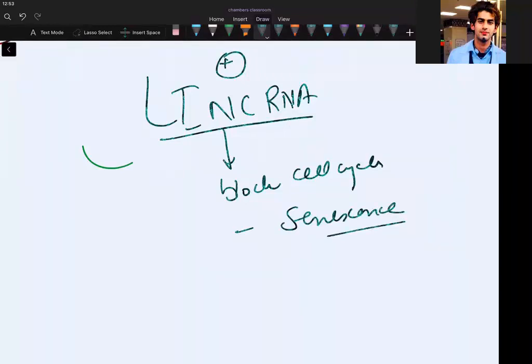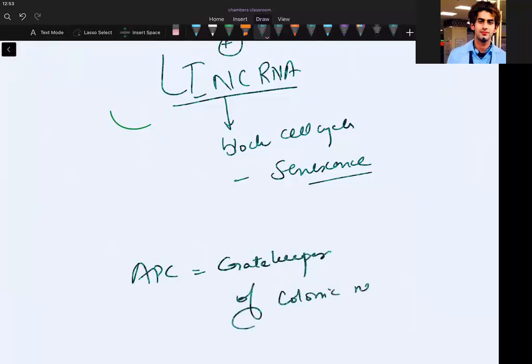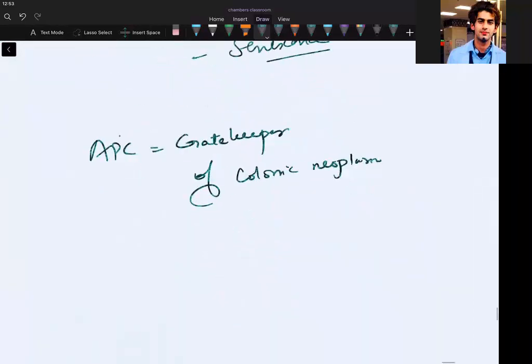Senescence. Okay. Can you tell me who is the gatekeeper of colonic neoplasia? It is APC. APC is also known as the gatekeeper of colonic neoplasia. APC is a tumor suppressor gene.